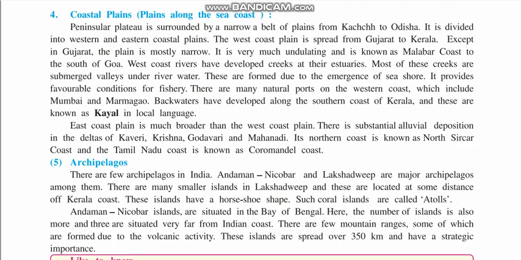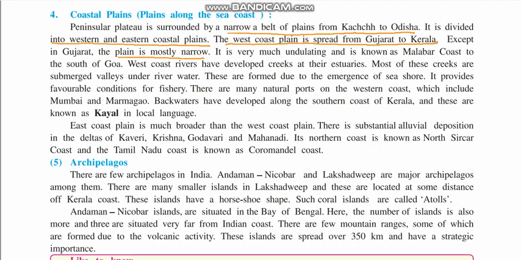Peninsula Plateau is surrounded by a narrow belt of plains from Kutch to Odisha. It is divided into eastern and western coastal plains. The west coast plain is spread from Gujarat to Kerala. As we have already seen, and I had already shown you a diagram, the western coast is spread from Gujarat to Kerala. Except in Gujarat the plain is narrow. In Gujarat it is broader while it is narrow at the other places.